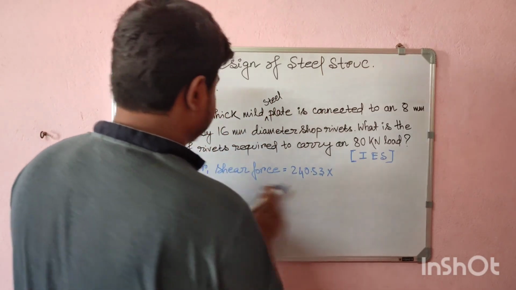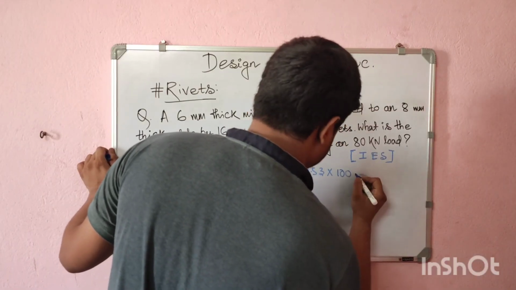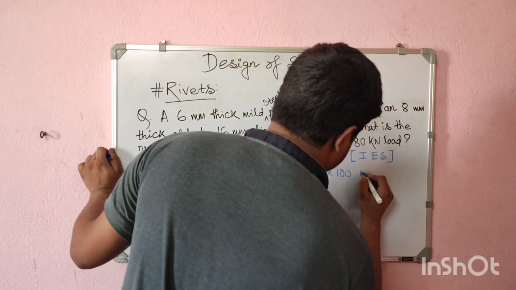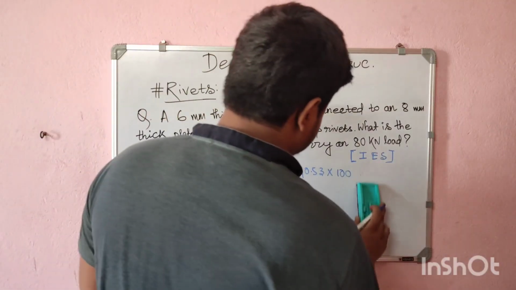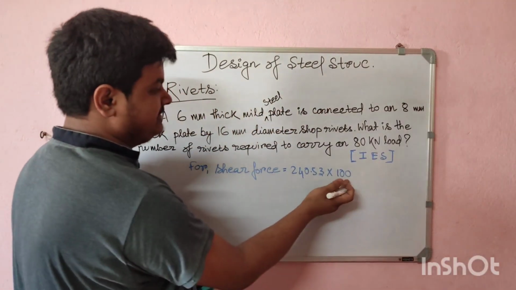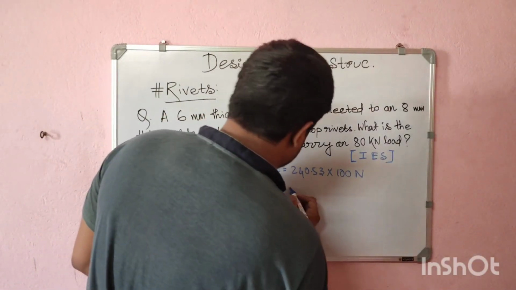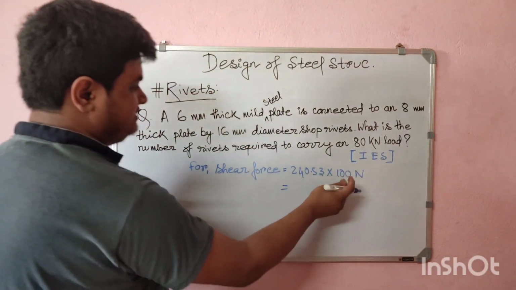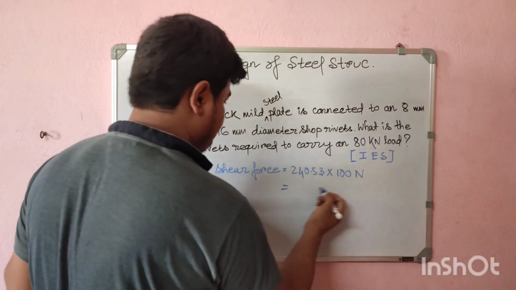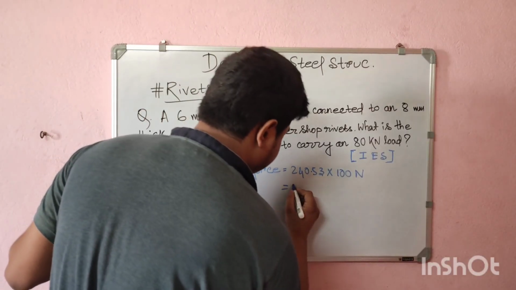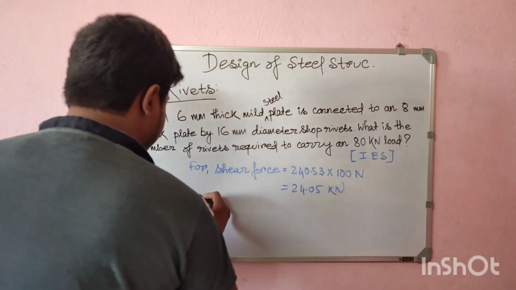As we know, for the shear force the shear strength was 100, so 100 Newton per, because this was in MPa. For MPa we know Newton per millimeter square, and this is millimeter square, so this is Newton. If we take this by 1000, if we write it in kilonewton, then this is 24.05 kilonewton.